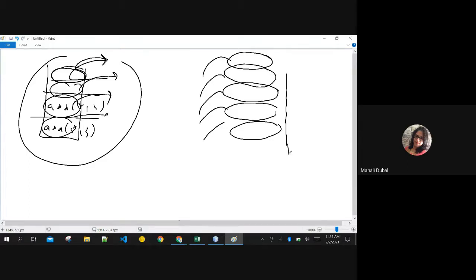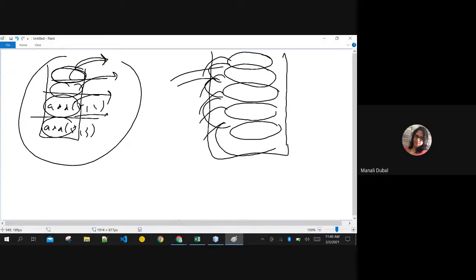So the practical data structure used in the backend for implementing functions is stack. The stack will wind up as and when you call the function, and this winding up will unwind when the functions are automatically called and the result is given.